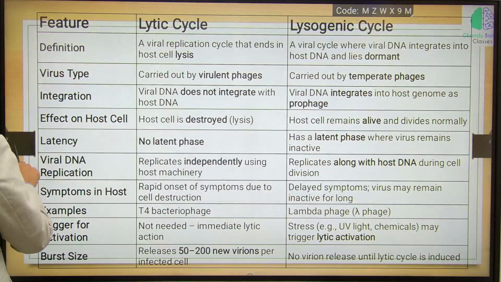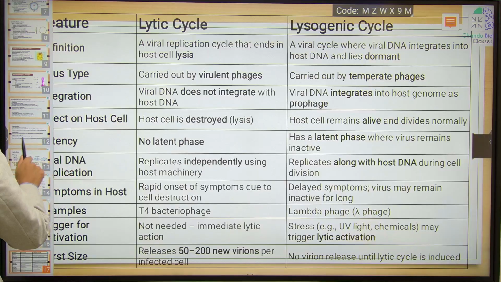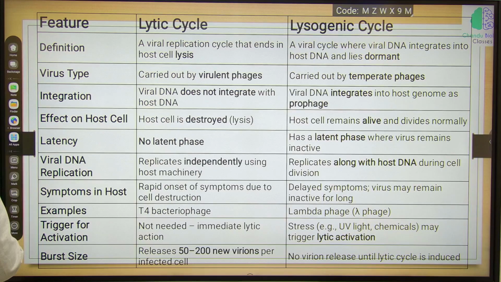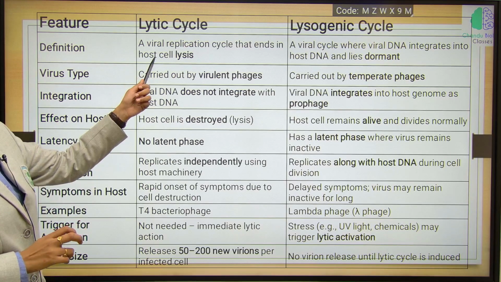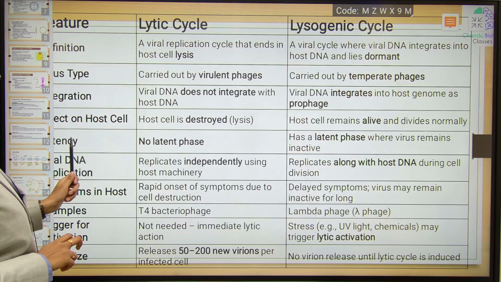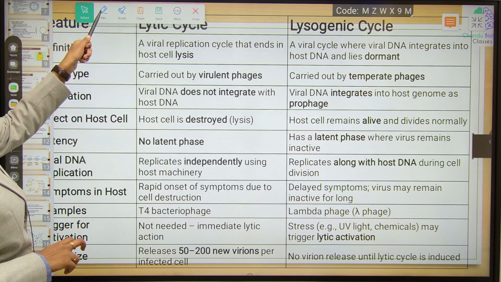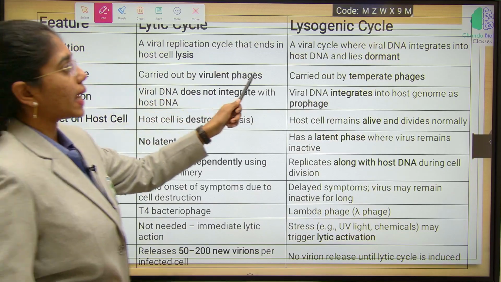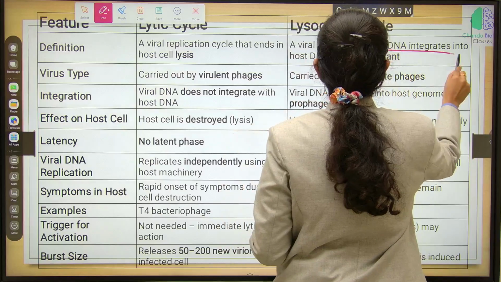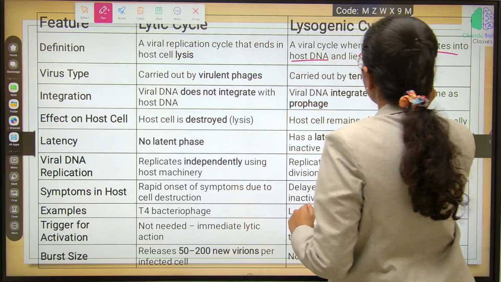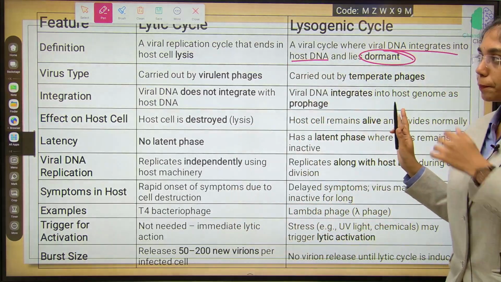First, the lytic cycle will cause the death of the host cell, whereas in the lysogenic cycle the viral DNA is integrated with the host DNA and the cell is dormant.